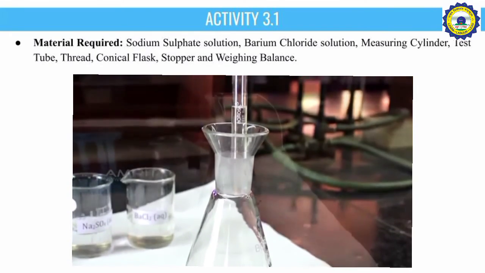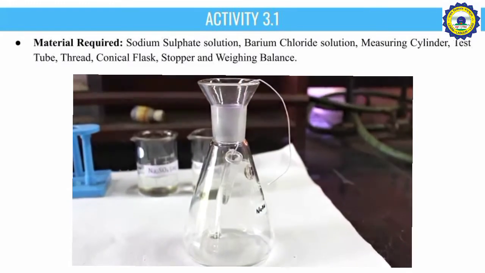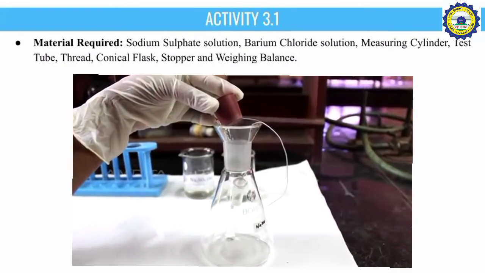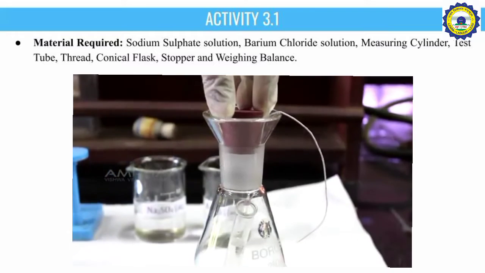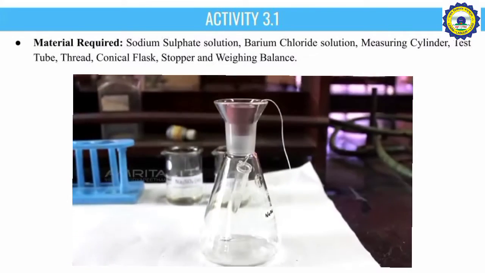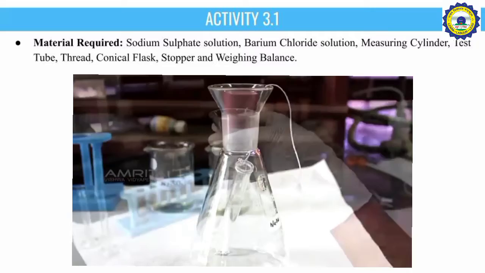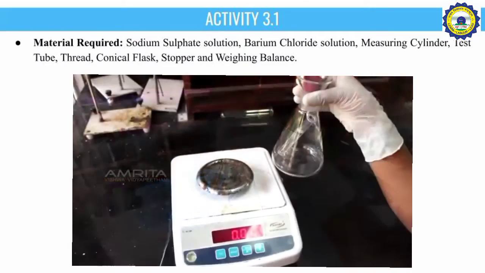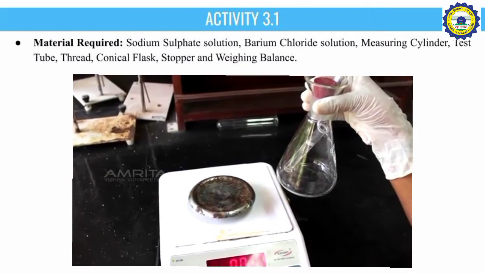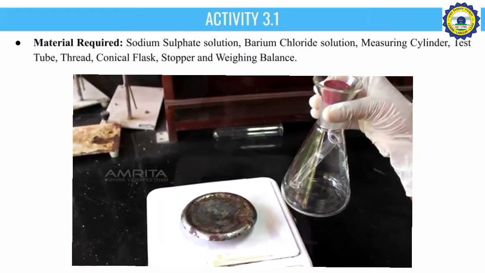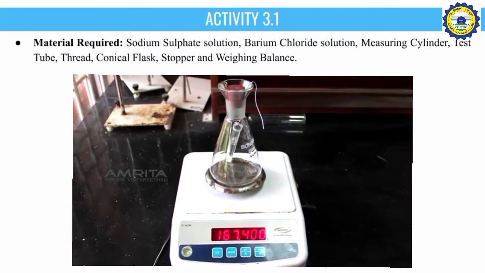Keep the apparatus in such a way that the solutions will not mix unless it is tilted. Close the mouth of the flask with the stopper. Now measure the weight of the apparatus using a weighing balance and note down the observation.